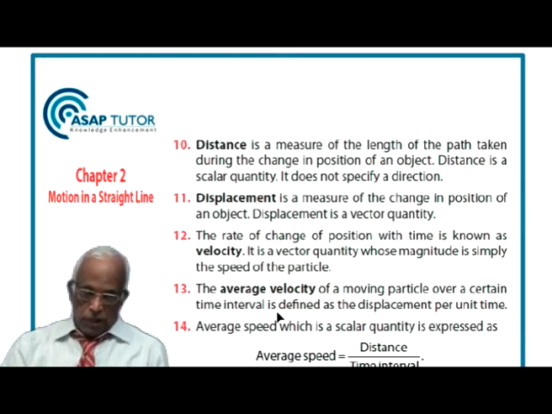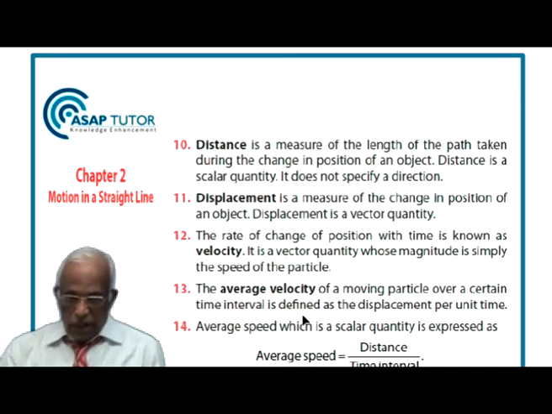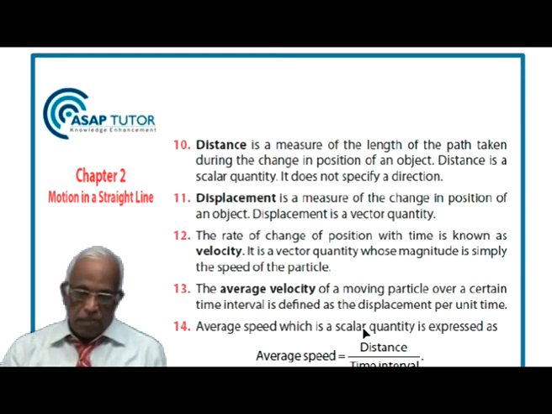The average velocity of a moving particle over a certain time interval is defined as the displacement per unit time. So I'm going to take the displacement and divide it by the time over which that displacement has taken place. Average speed, which is a scalar quantity, is expressed as average speed equals distance divided by time interval.